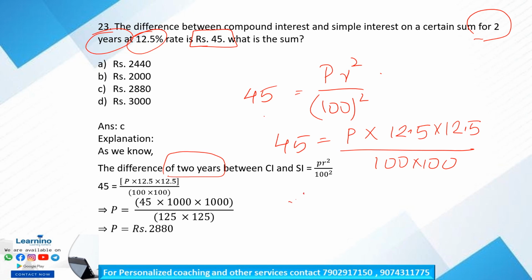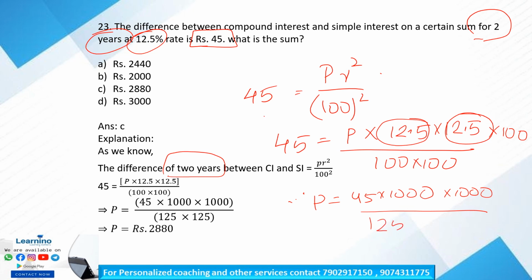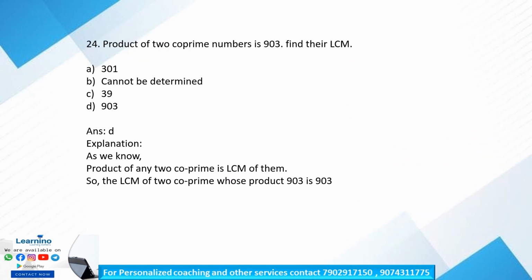Therefore P is equal to 45 into 1000 into 1000. This is obtained by multiplying by 100 here, because in order to get rid of this decimal we have to multiply by 100. So 45 into 1000 by 1000 divided by 125 into 125. By solving this, we will get the answer P is equal to 2880. Is that clear? Okay. So question number 24.